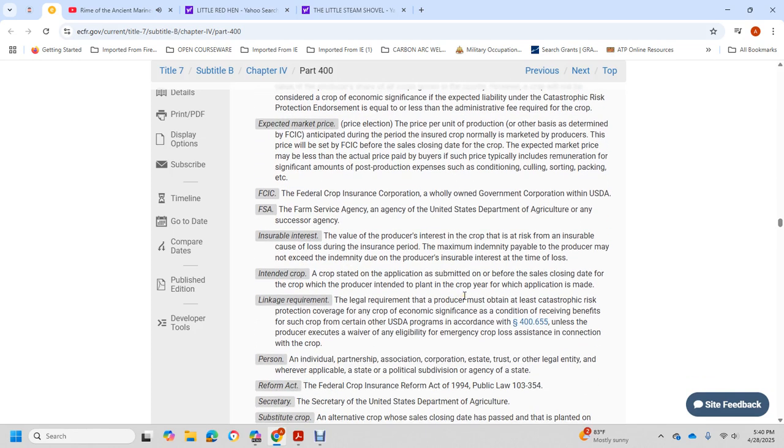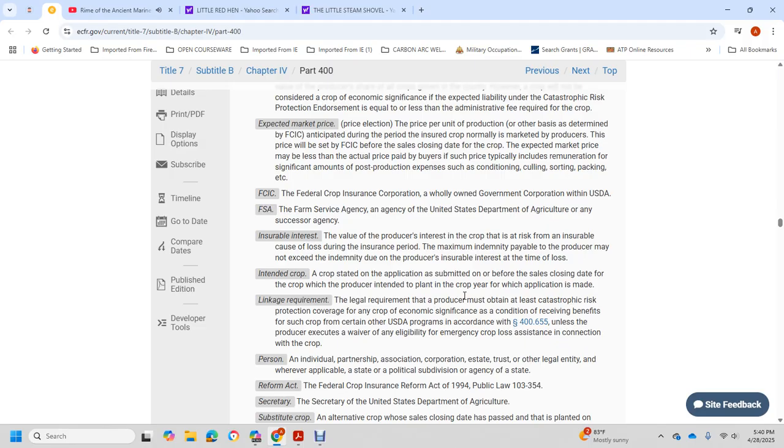Intended acreage report: the application must be submitted before the sales closing date for the crop, stating the producer's intended plan for the crop year in which the application is made. Linkage requirement: the producer must obtain at least catastrophic coverage for the production coverage of the crop insurance.